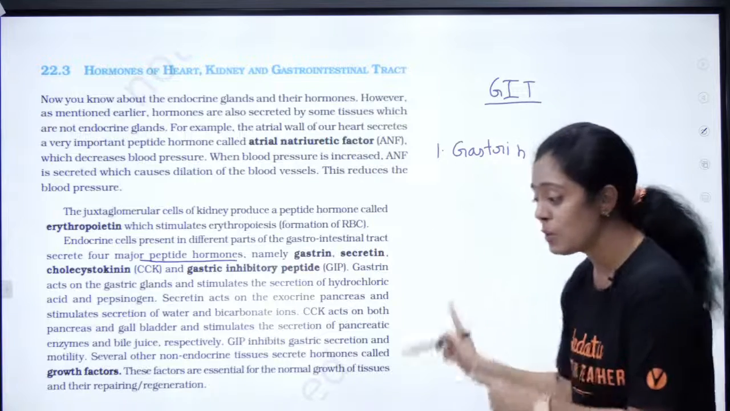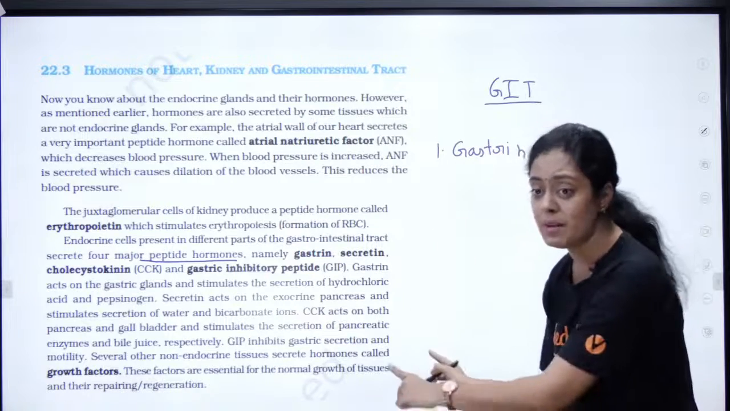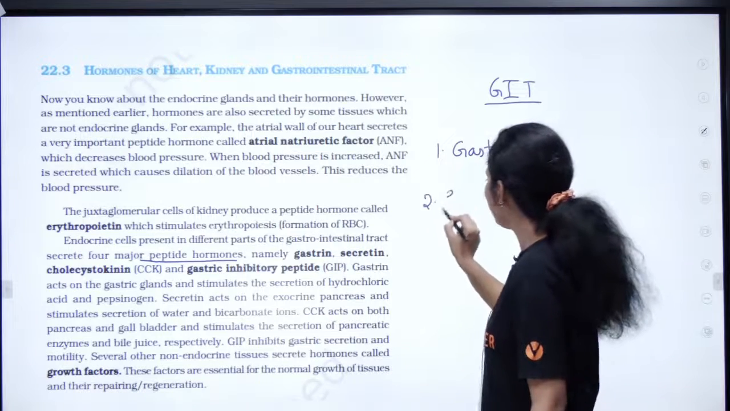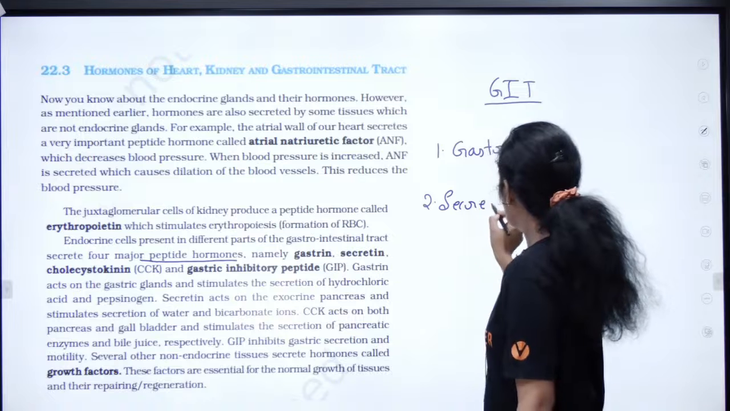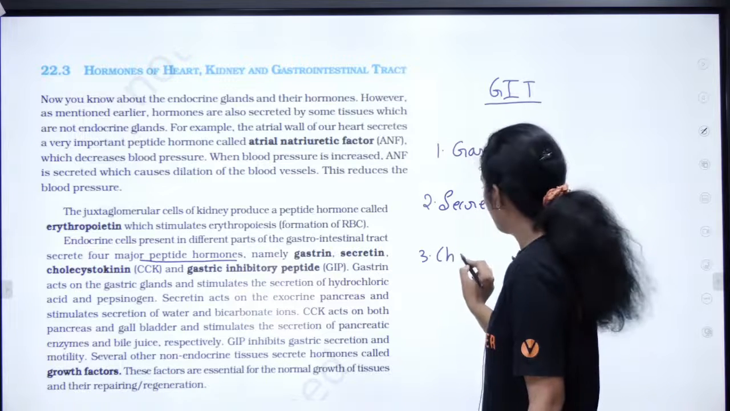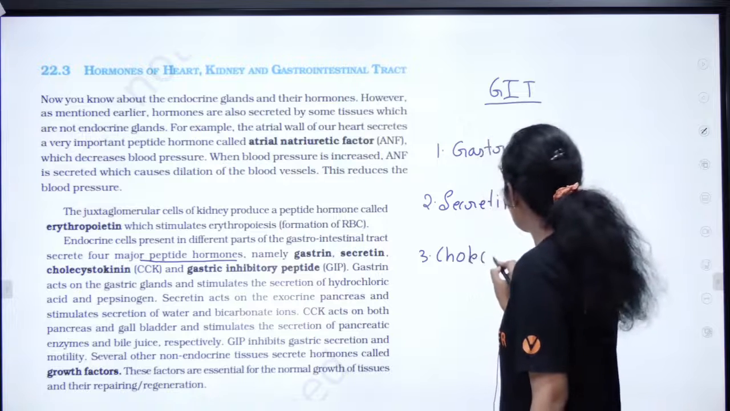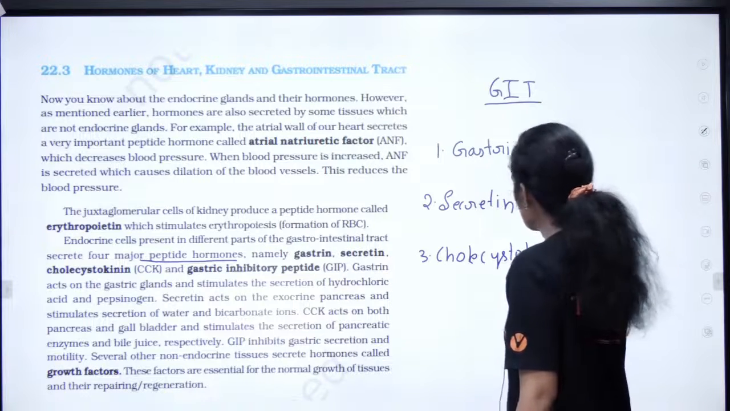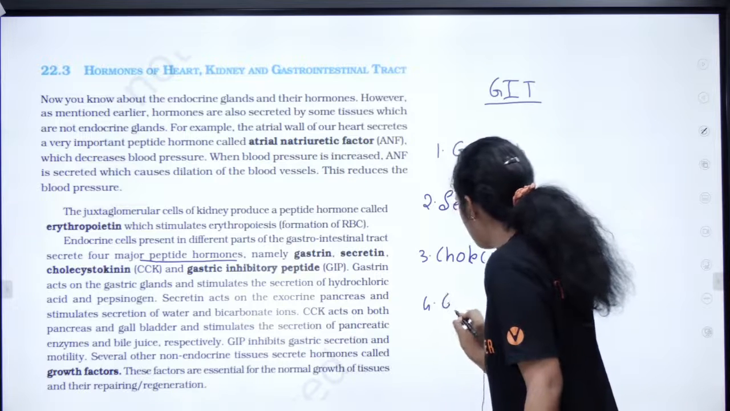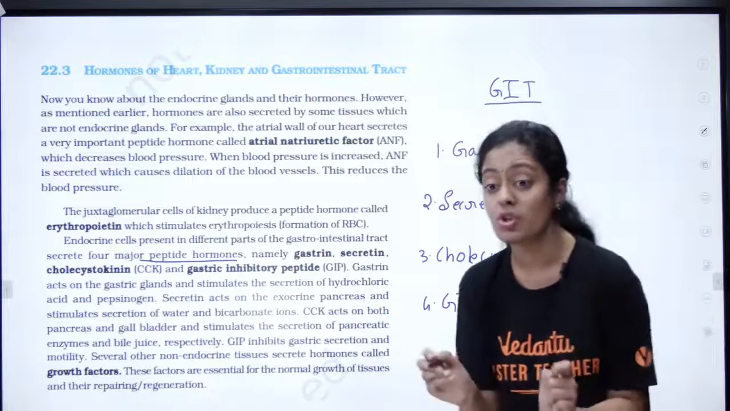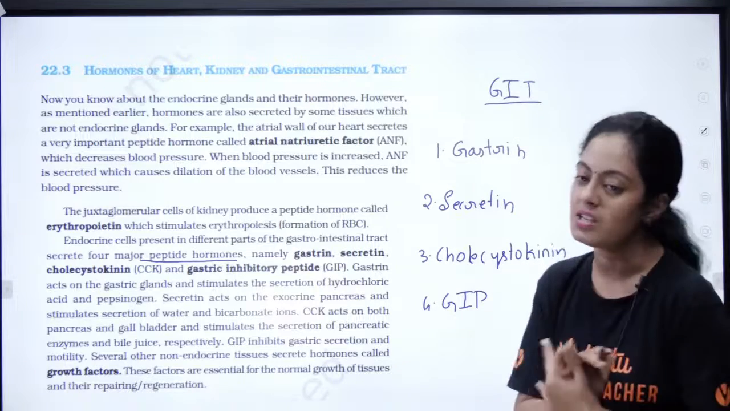You will see PYQs from this. I have included the PYQs. You guys will solve it. Okay, next you have secretin. Gastrin, secretin. Then you have cholecystokinin. Then you have GIP, gastric inhibitory peptide. Every function is important. They have asked it in the past.